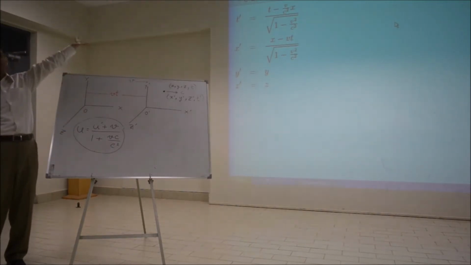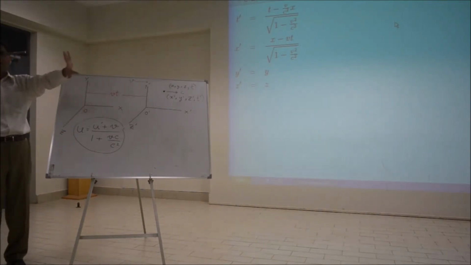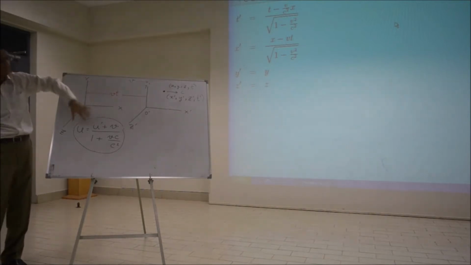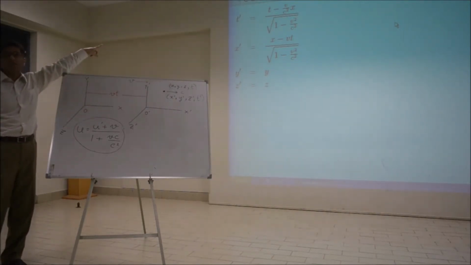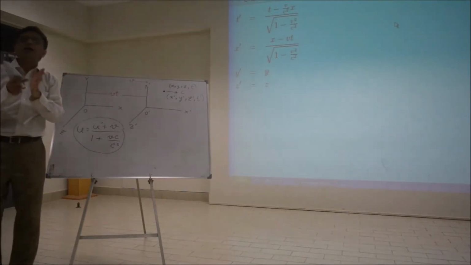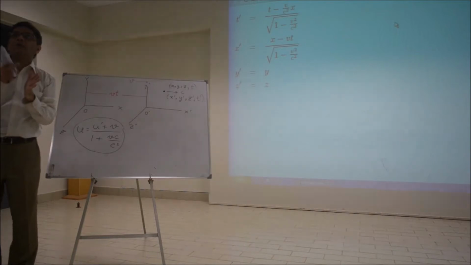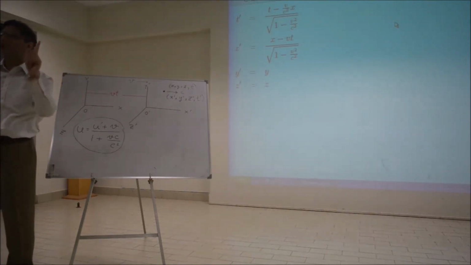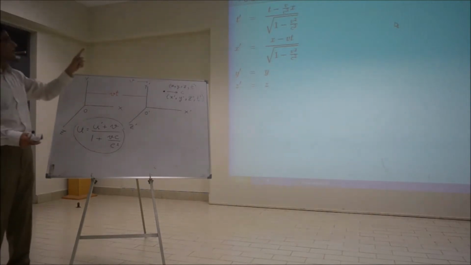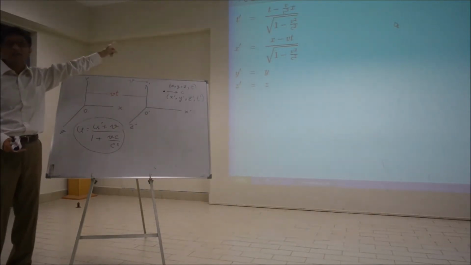I don't have time to demonstrate how we go from this to this, but you can take my word for it, that those transformations will give you this velocity addition formula. So this velocity addition formula, these transformations are in line with what? The Michelson-Morley experiment. So the Michelson-Morley experiment shows that these transformations are correct.